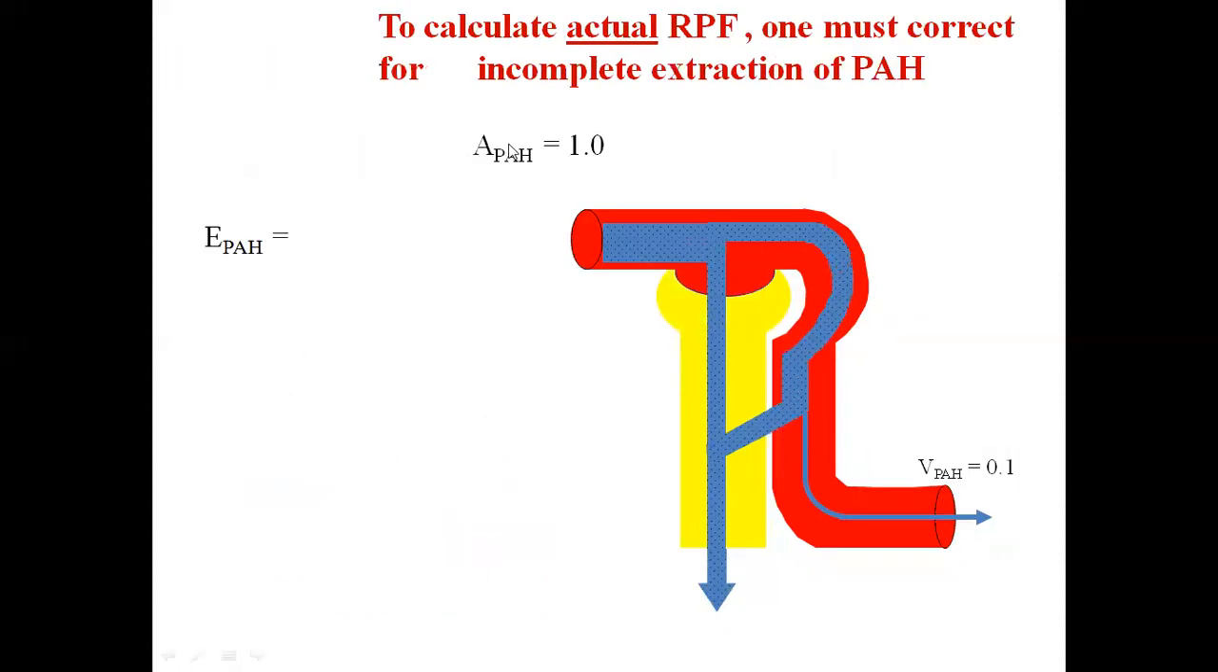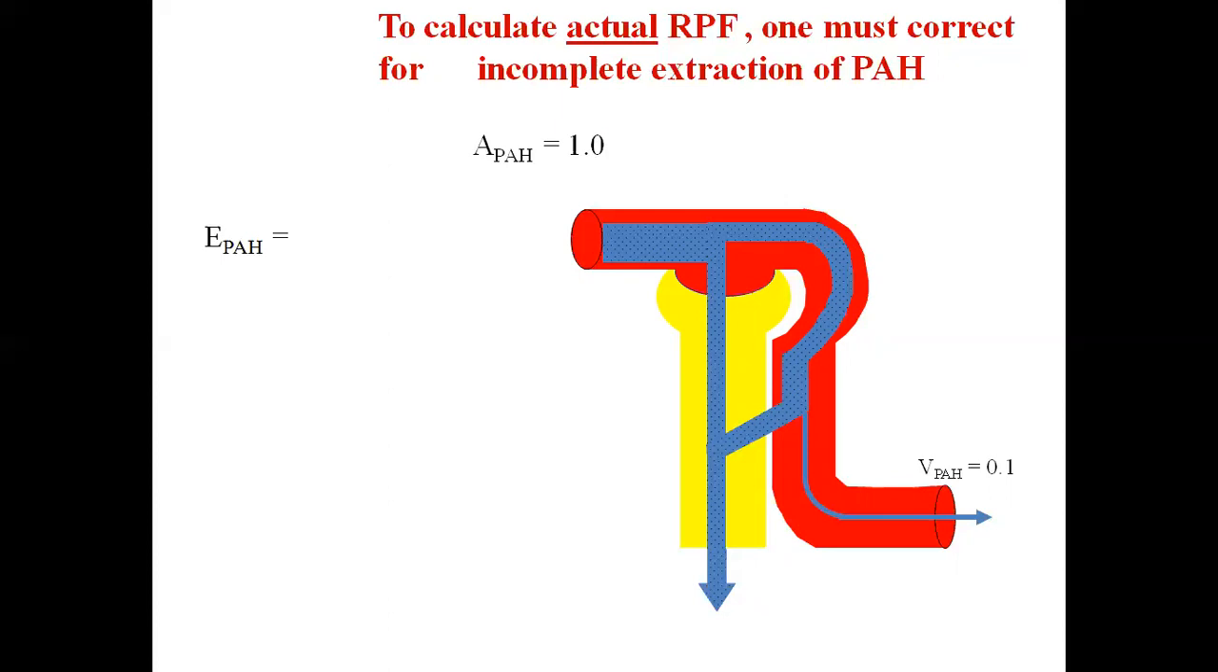Now, how to calculate the actual renal plasma flow? The one which was calculated was the effective renal plasma flow. Now for actual renal plasma flow, we have to correct the exact value. So how to correct it? We have the extraction ratio for PAH. That means the percentage of PAH which is removed from the blood is known as the extraction ratio of PAH, and it is around 90% in normal kidney.